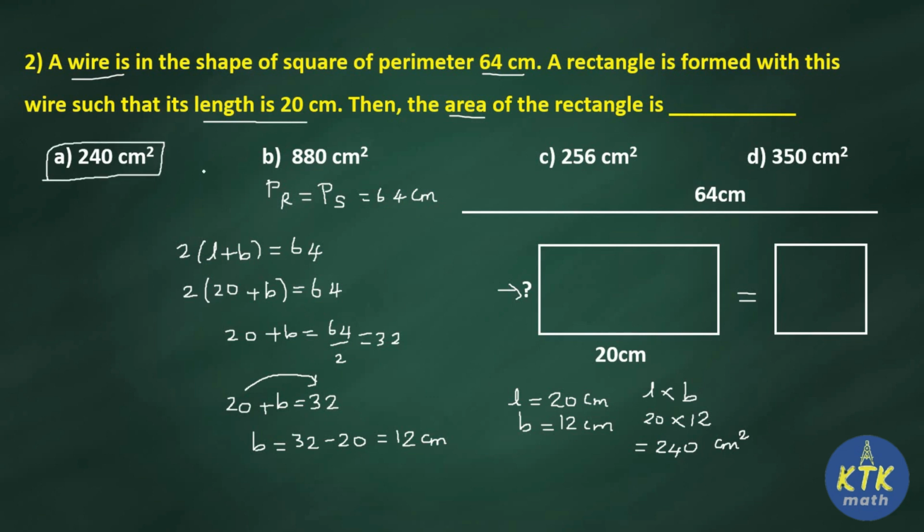So understand the question clearly. We are comparing two shapes, square and rectangle, both have the same perimeter. With the help of the square perimeter, we are finding the breadth of the rectangle. After finding the breadth of the rectangle, by multiplying with length, we are finding the area. So area is 240 centimeter square. We'll move to the next question now.